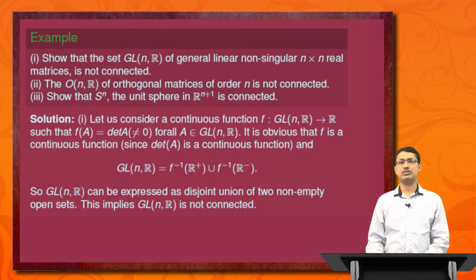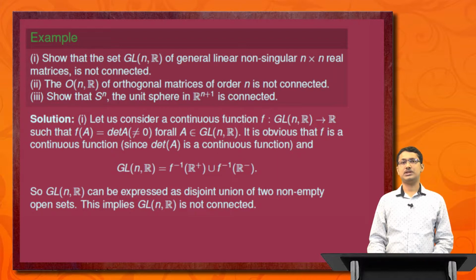Solution. For the first one, let us consider a continuous mapping f from GL(n, R) to R such that f(A) is equal to determinant A, and obviously determinant A is not equal to 0, because GL(n, R) contains all such matrices A whose determinant is not equal to 0.